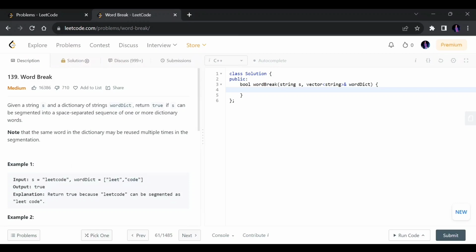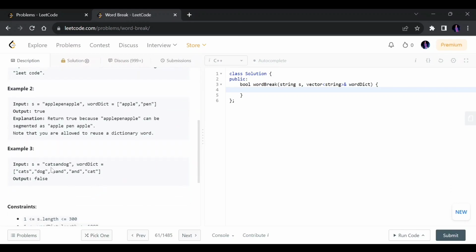In this we have been given the string leetcode, and we partition it from this point and make two strings. One is leet and the other is code, and you can see that after partition both strings are actually present in this list. Leet is present and code is also present. So we can say that this string can be partitioned in a way that the partitioned strings are in this list, so we return true.